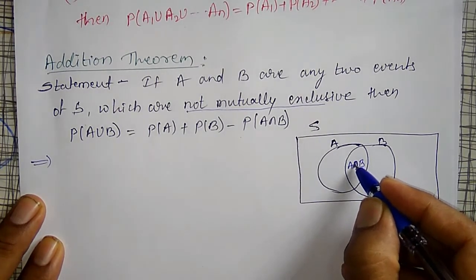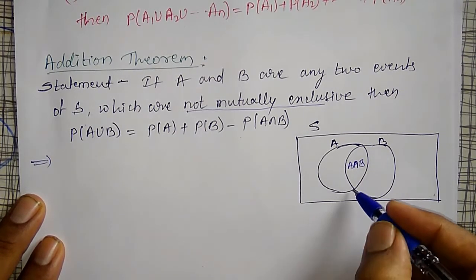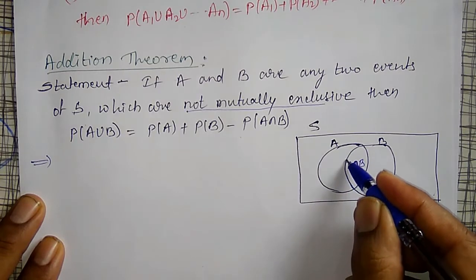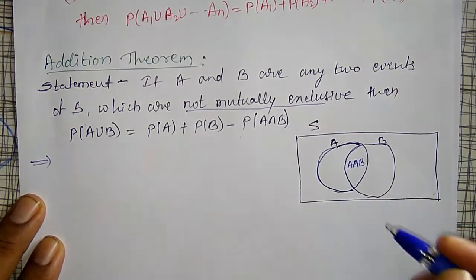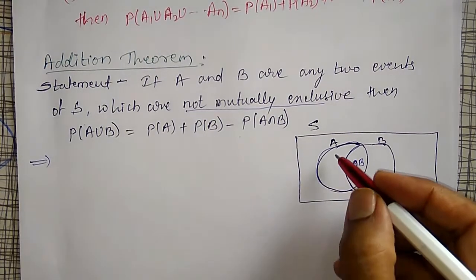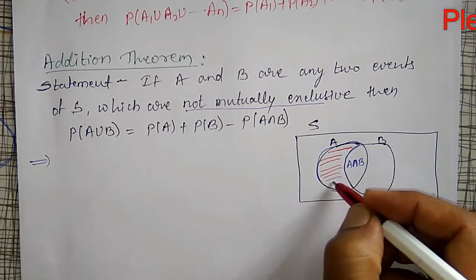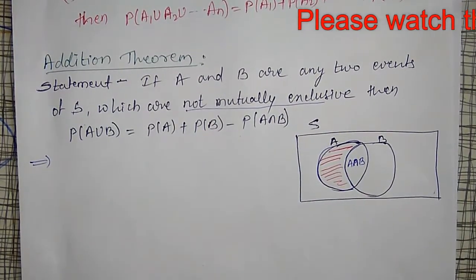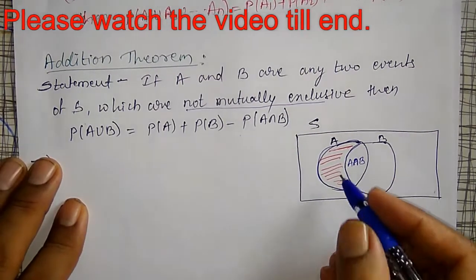The elements which are not common and are part of A, I will mark with red. The red shaded part represents A intersection B bar.